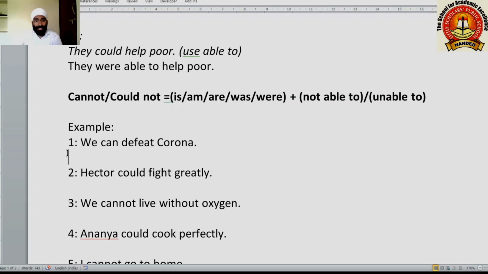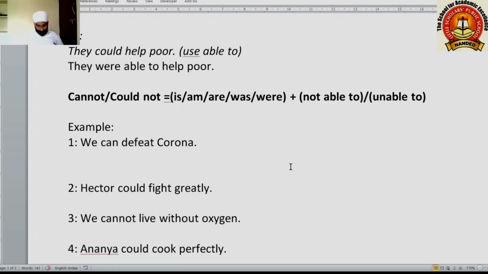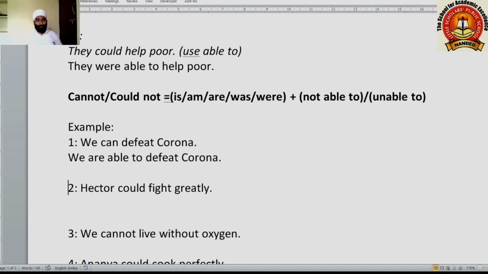First example, we can defeat corona. We are able to defeat corona. Hector could fight bravely. Hector was able to fight bravely.